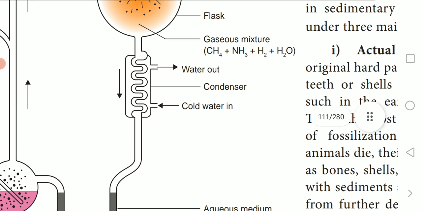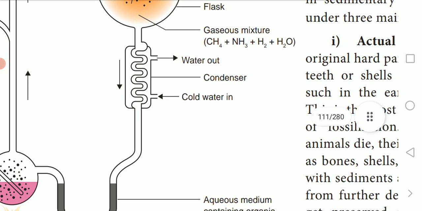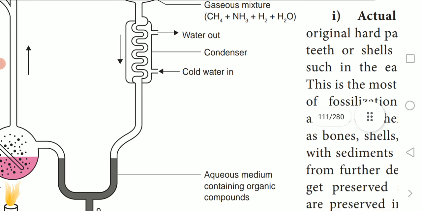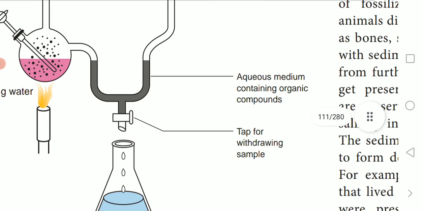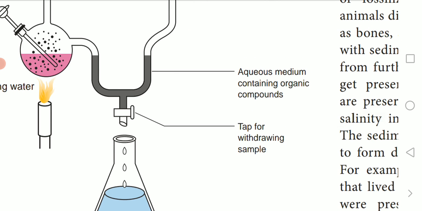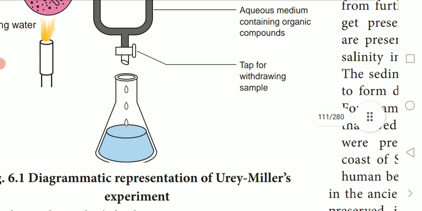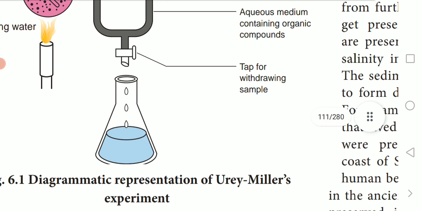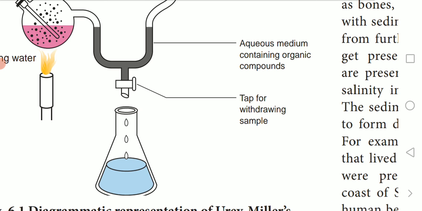The water vapor then mixed with cold water, went into the U tube, and below the U tube there was one flask. These experiments were done continuously for one week. So they observed water, methane, and some other organic compounds. Those organic compounds are responsible for the formation of living organisms or cells. That is the biological evolution shown by the Urey-Miller experiment.